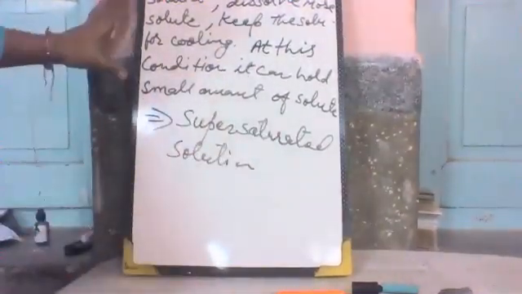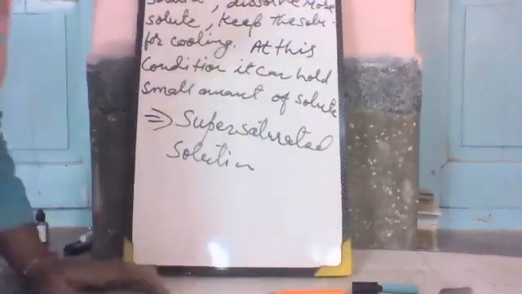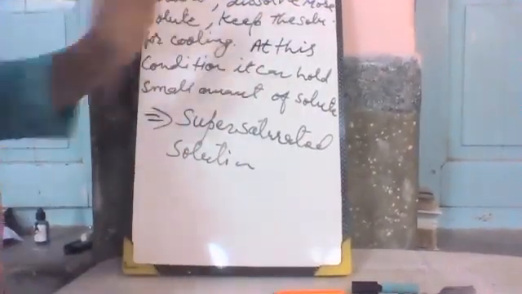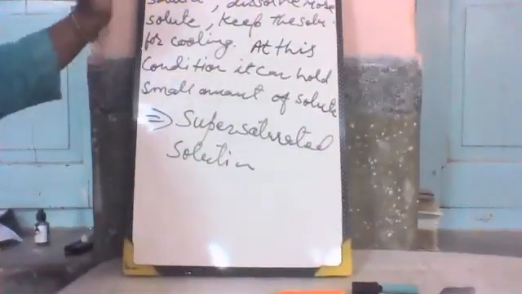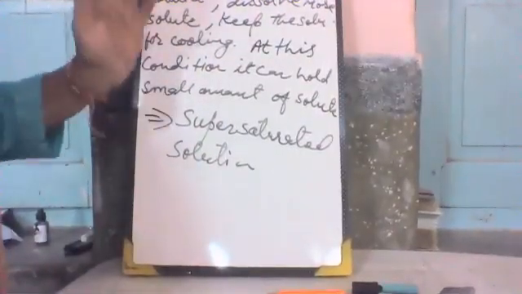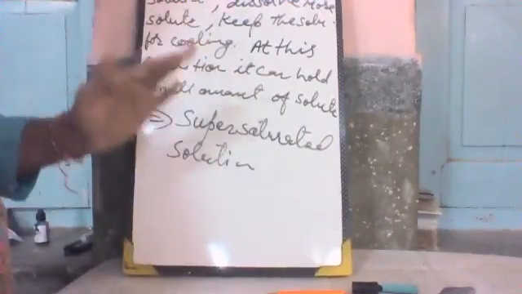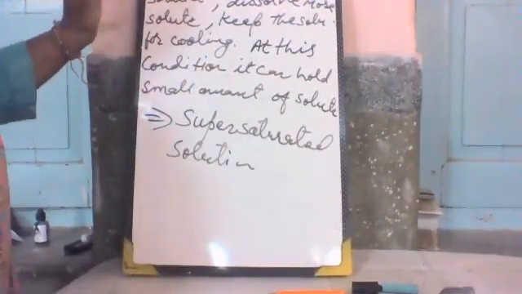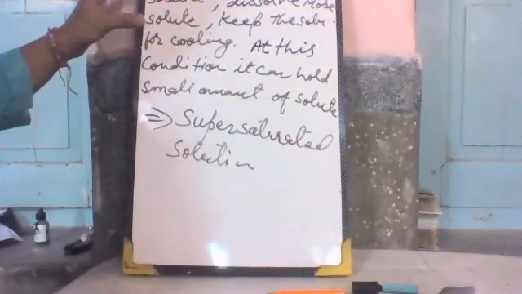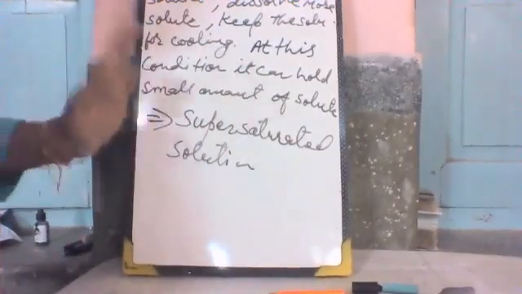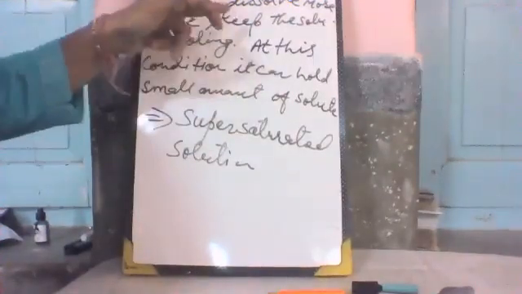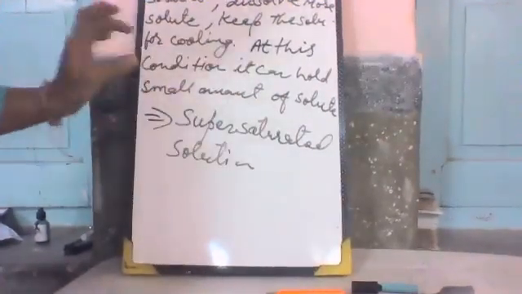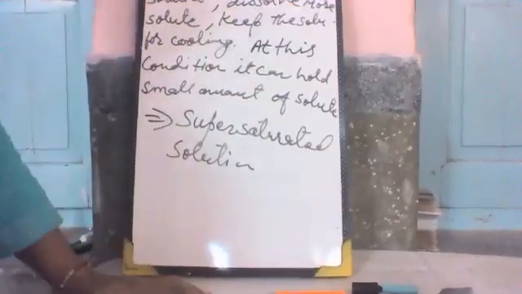What is the process to make a supersaturated solution? On heating a saturated solution, it becomes unsaturated and it can dissolve more solute. Dissolve more solute and keep the solution for cooling. At this cooling stage, it can hold a small amount of solute again.